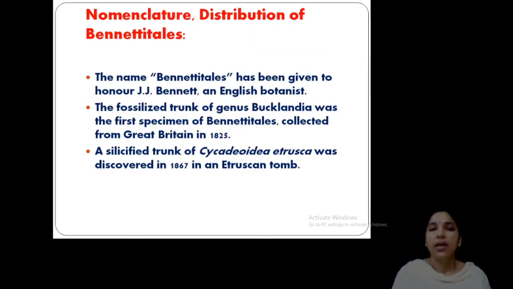Okay. Now, the name Bennettitales was given by J.J. Bennett, an English botanist. The fossilized trunk of the genus Bucklandia was the first specimen coming under Bennettitales, collected in Great Britain in 1825. Then a silicified trunk of Cycadoidea was discovered in 1867. These are how they are distributed, the fossilized forms. Some examples: the first one is Bucklandia, named by J.J. Bennett from his observations.